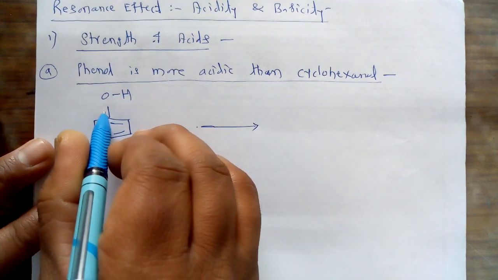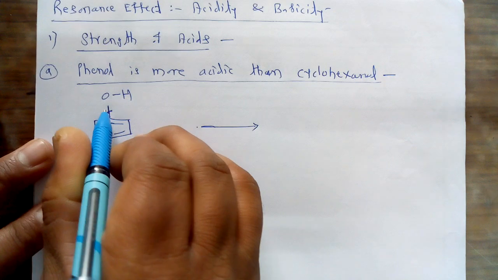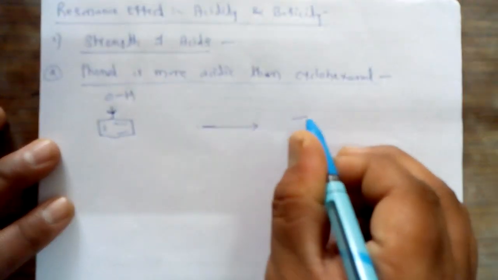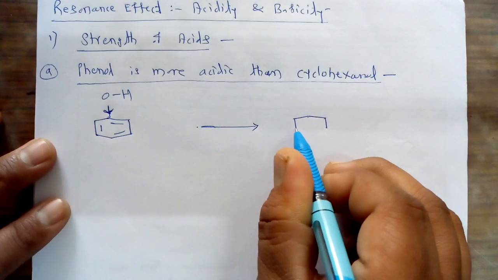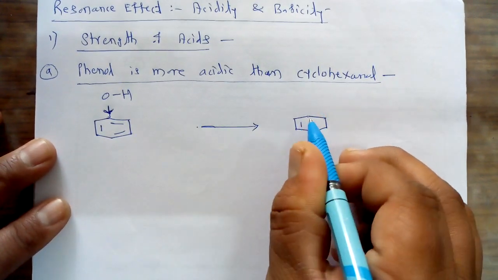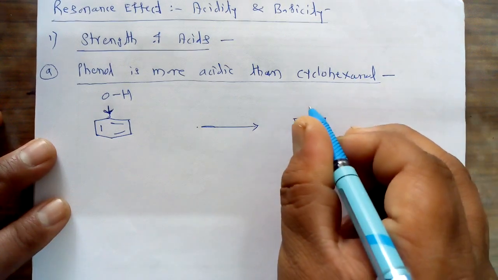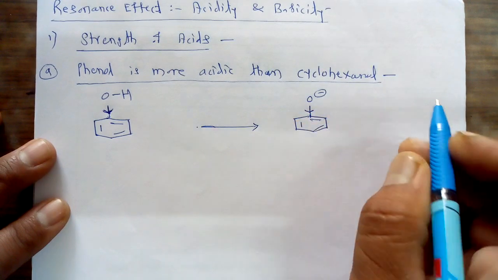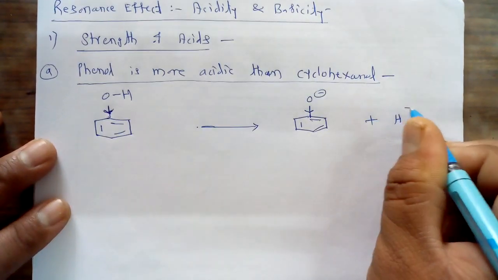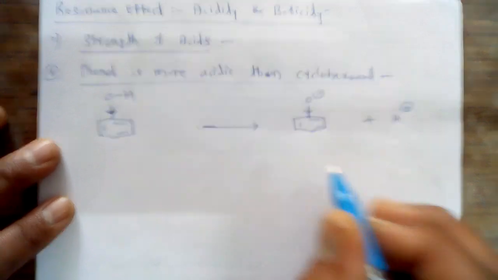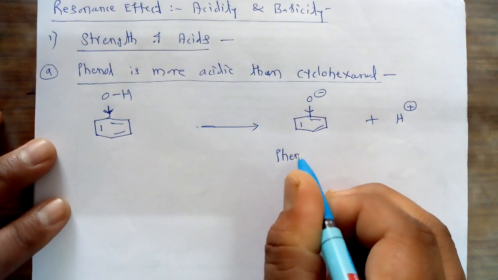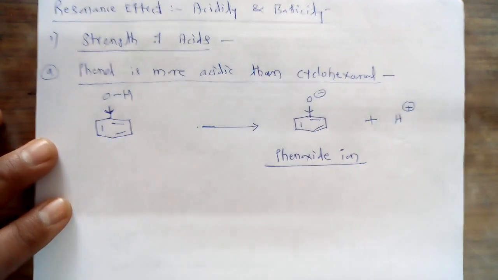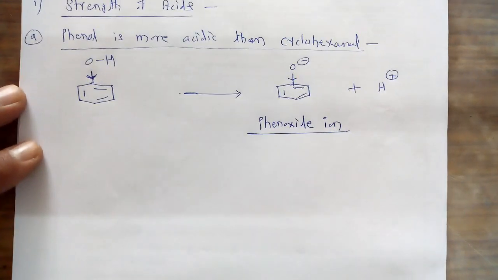If phenol donates H plus, it forms an ion, that is called the phenoxide ion. It donates its H plus, then it forms O minus, the phenoxide ion.